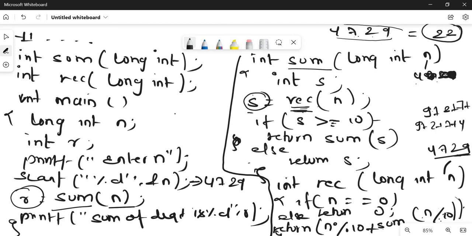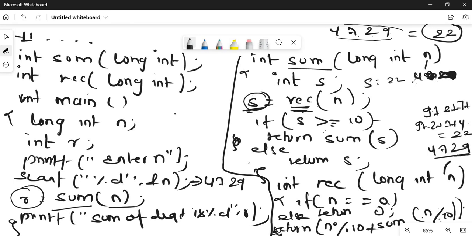Okay, so again it comes here, now the value is 0, it is passed here, n equals 0, yes, so it returns 0. Hence the value is 9 plus 2 plus 7 plus 4 plus 0, which is 22. This 22 value is returned to the calling function, so the value of s becomes 22. It checks here, 22 is greater than 10, yes.